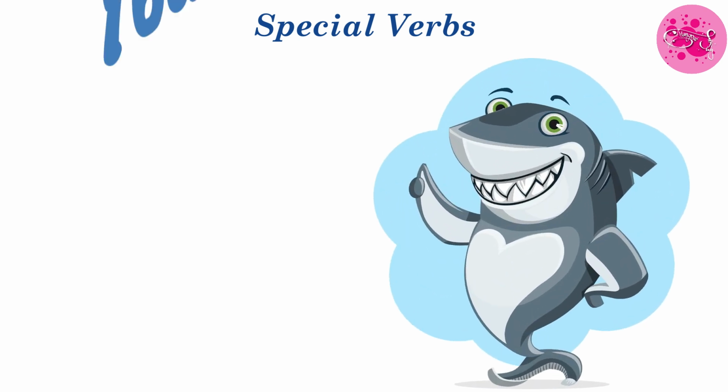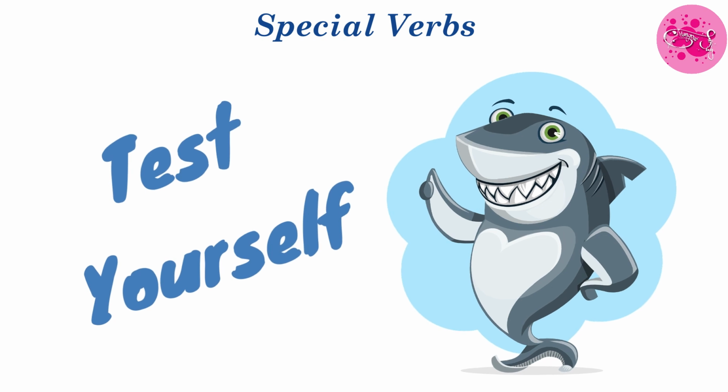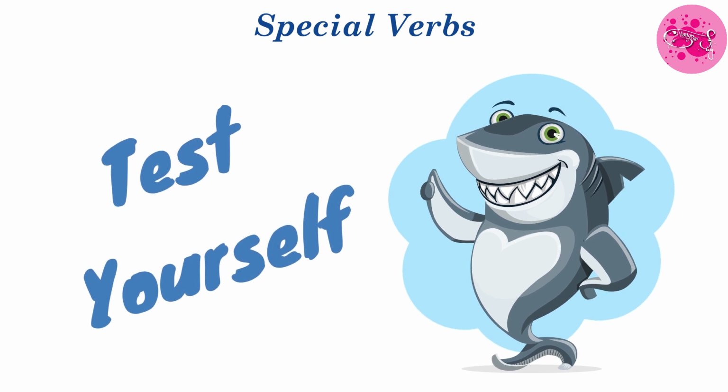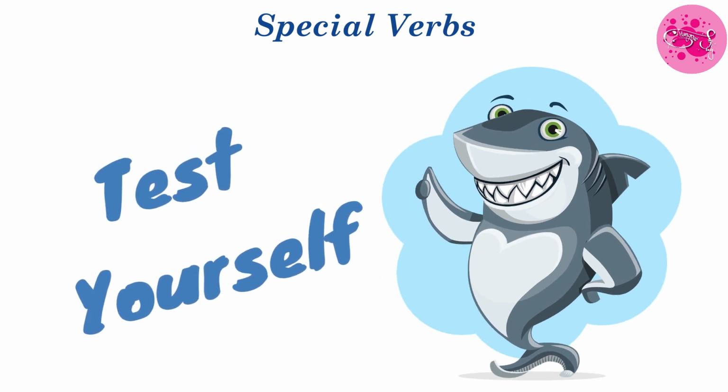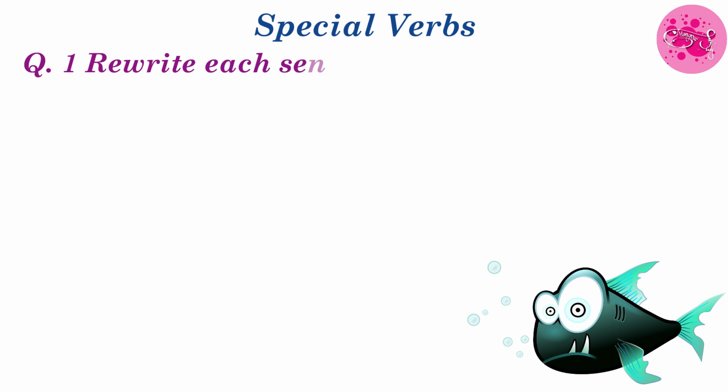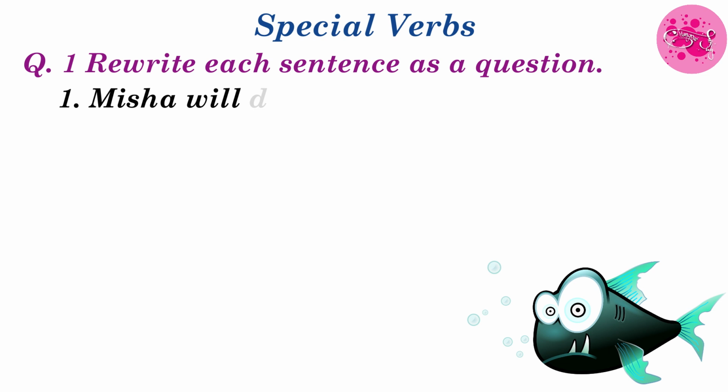Okay? So children, now let's test yourself whether you have understood short forms of negatives and the special verbs or not. First question, rewrite each sentence as a question. Number 1, Misha will do it. Here we have to write a sentence by forming a question. So here we can form a question like, will Misha do it? We have written will before. Will Misha do it?